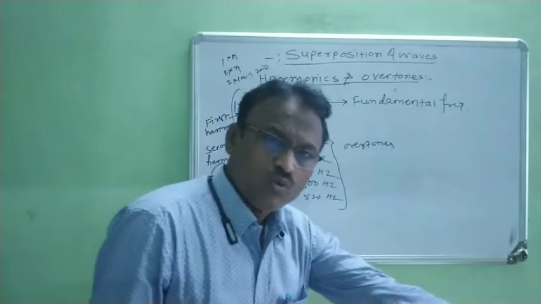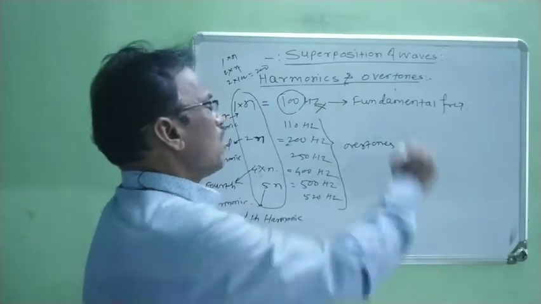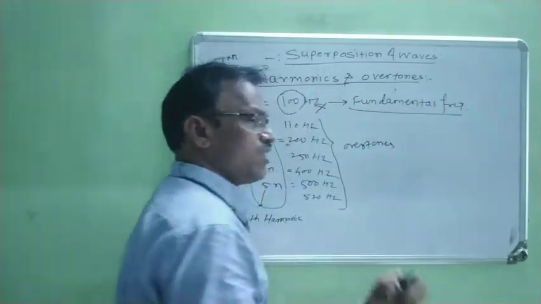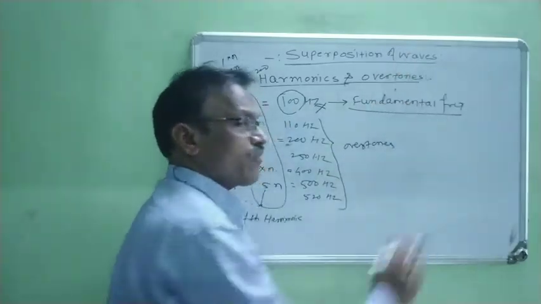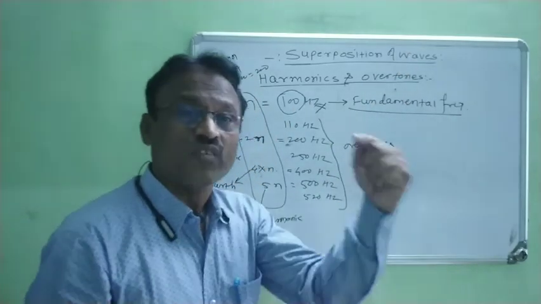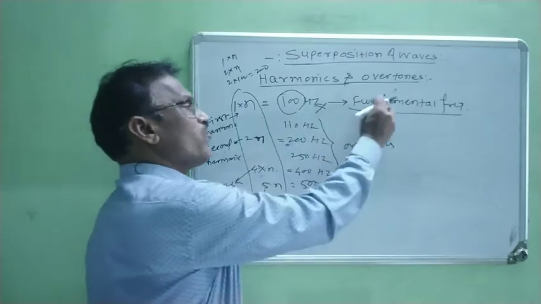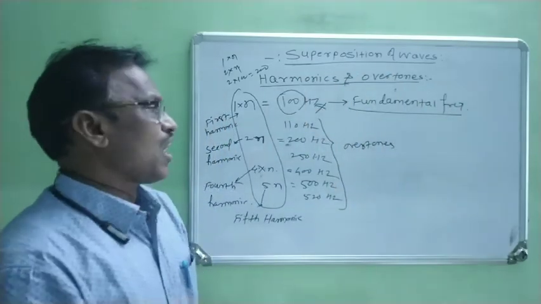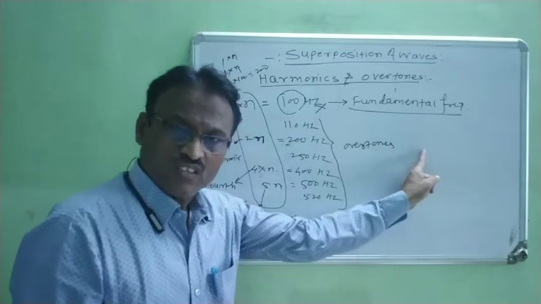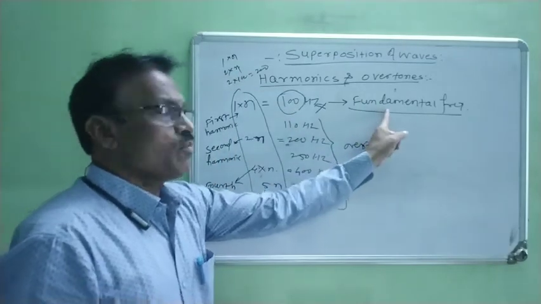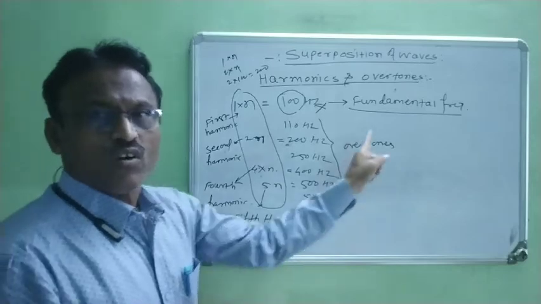How do we define these overtones? The fundamental frequency is neglected, right? All higher frequencies other than the fundamental frequency are called overtones.